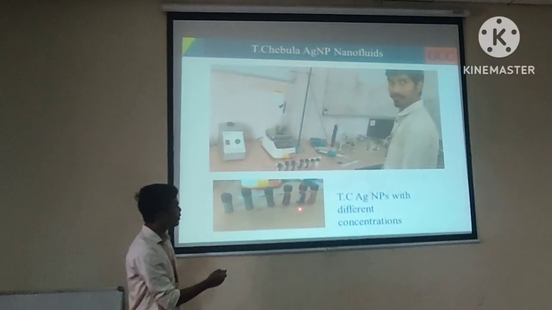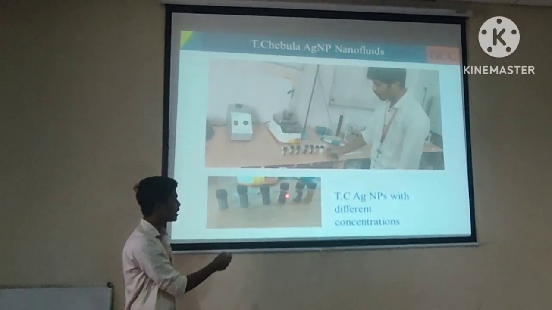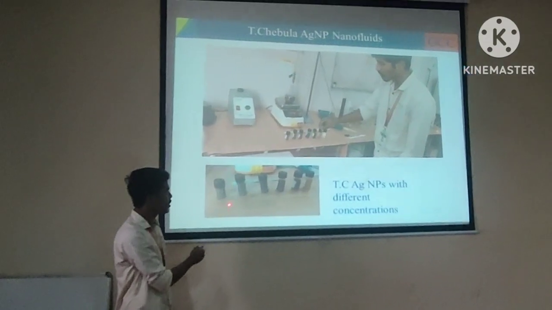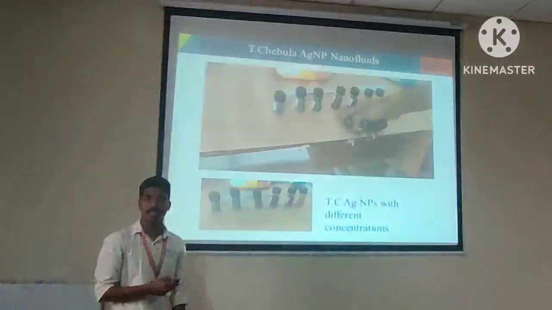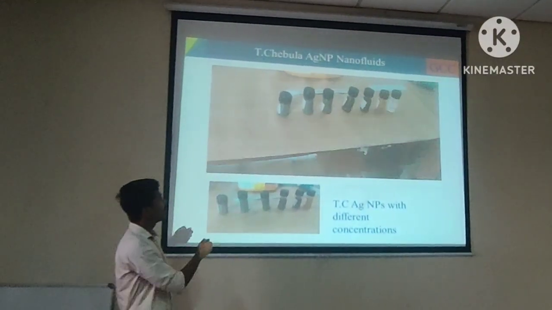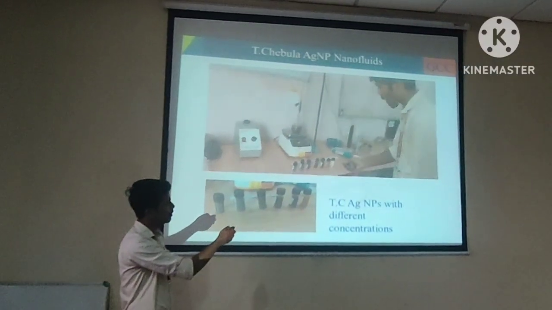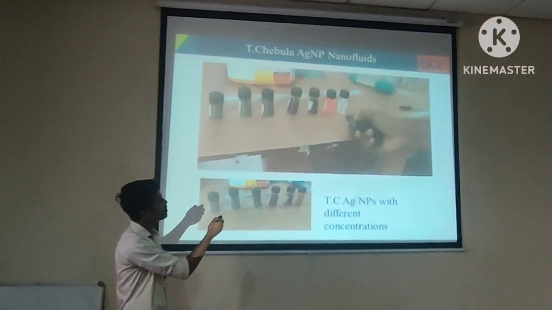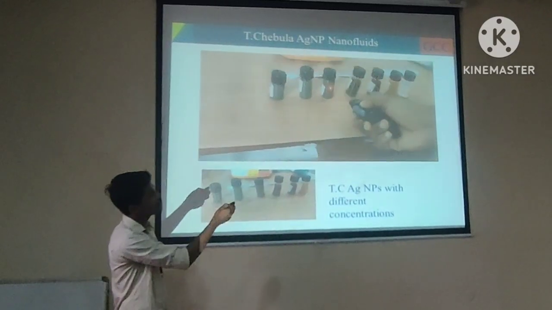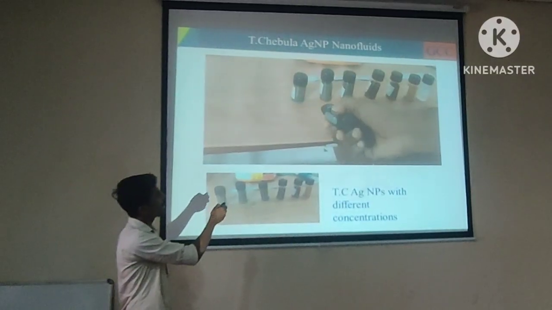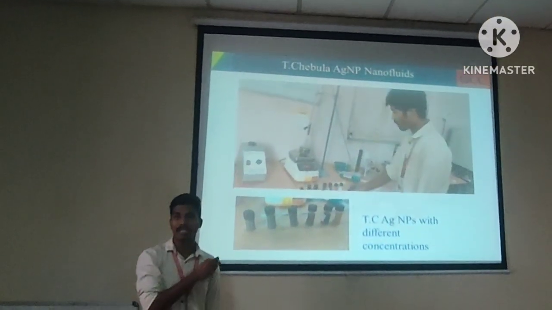Here we are taking the concentrations in different vials. This is the extract of the chebula and this is the initial concentration. As time increases, this is the final concentration in the grayish color. These concentrations depend upon various factors like the drop rate, temperature and the stirring rate. You can observe here, when we pass the laser light through the vials, the visible light passes only through the initial vial. In the last vial, absorption of light is seen because the silver nanoparticles are present.